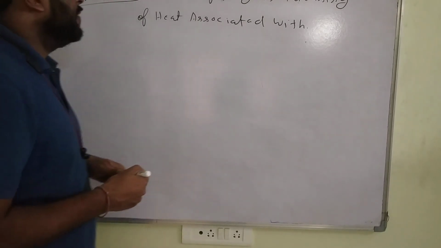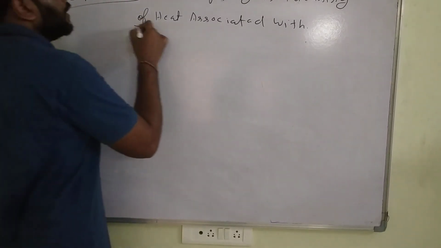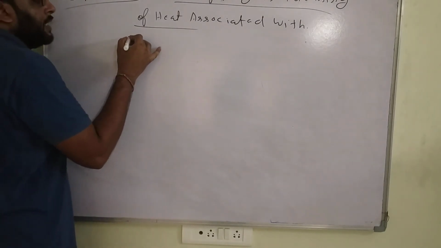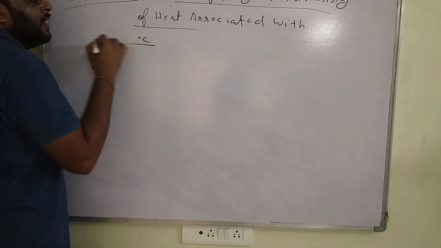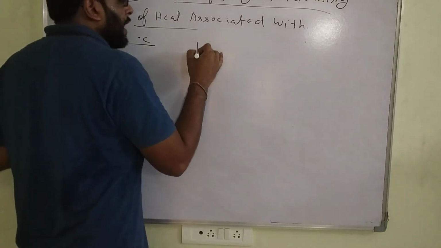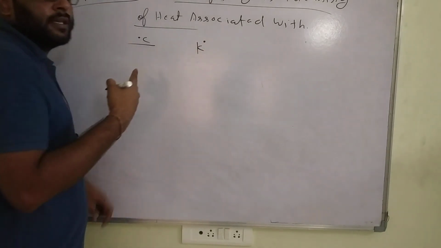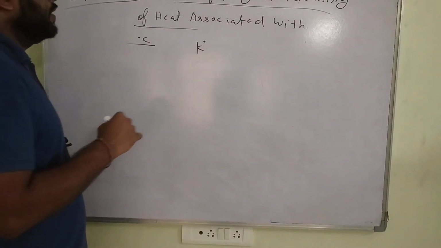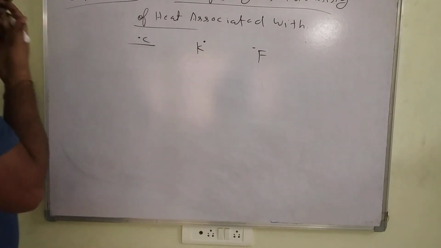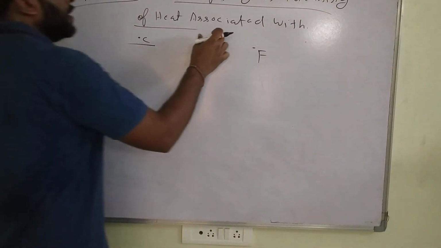So we have three basic kinds of units used for temperature. What kind of units are used here? Generally, temperature is measured in degrees Celsius. Then Kelvin, I will explain what Kelvin is and how it comes. Next is Fahrenheit. So three temperature units come here: degree Celsius, Kelvin and Fahrenheit.